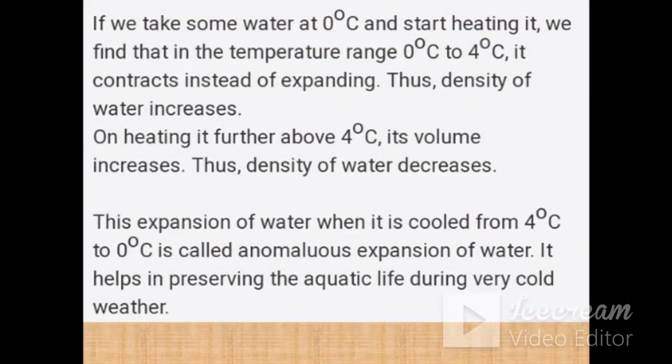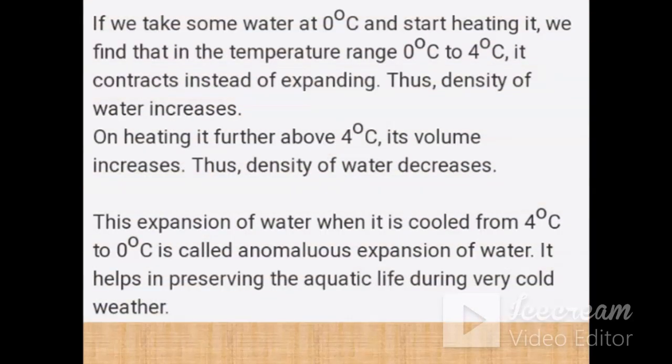But this phenomenon is quite contradictory in the case of water. As we already know, whenever you increase the temperature of a certain substance, it is going to expand. But if you take water at 0 degrees centigrade and start heating it, we find that in the temperature range from 0 to 4 degrees centigrade, it contracts instead of expanding, and contraction means the density of the water increases. When you heat it further above 4 degrees centigrade, its volume starts increasing, which means the density of the water decreases.